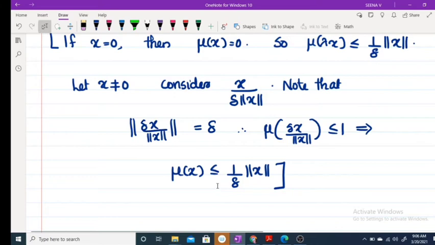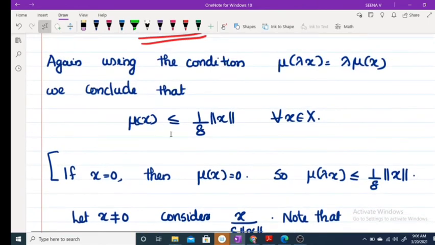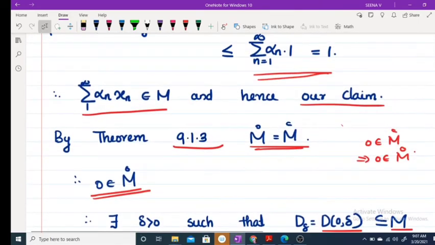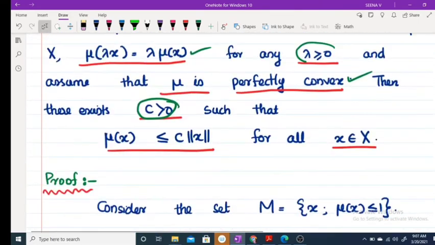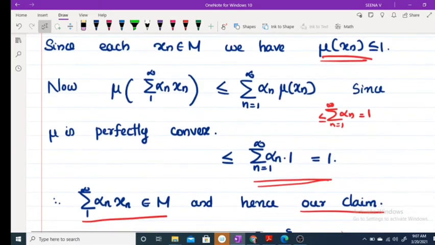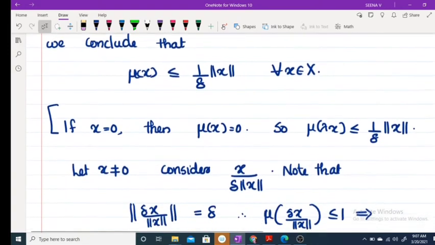This implies mu of x is less than or equal to 1 by delta into norm of x. Thus we get mu of x is less than or equal to 1 by delta into norm of x for every x belonging to X. Therefore, our theorem, because we have to prove there exists a c greater than 0 which satisfies this condition, and here we are taking c as 1 by delta. Okay, clear?